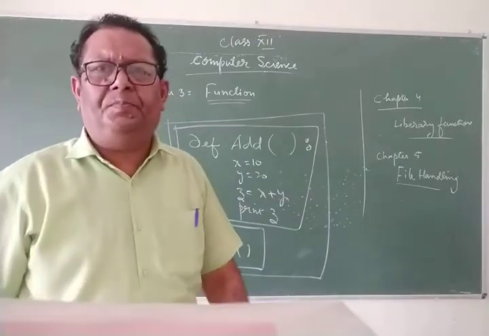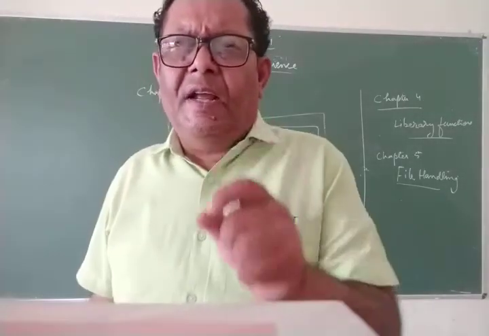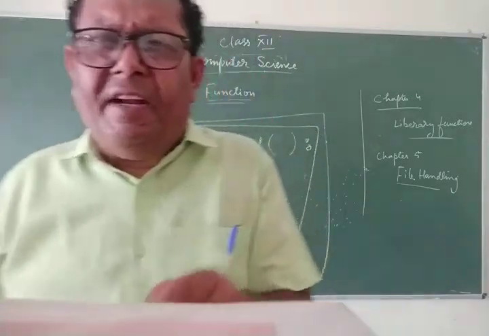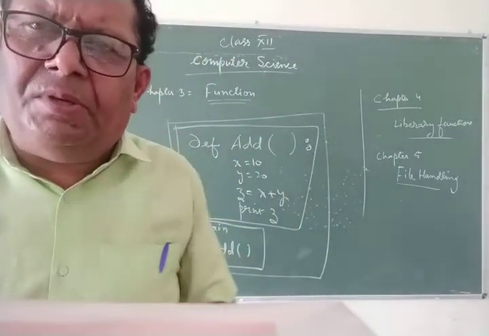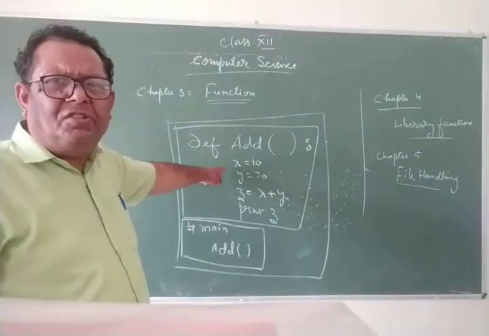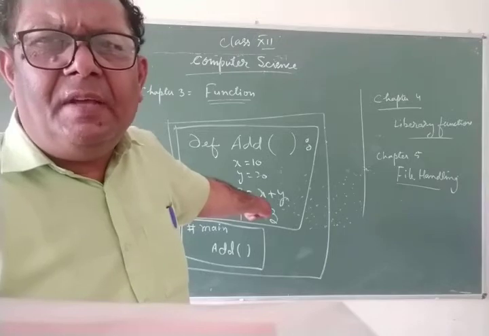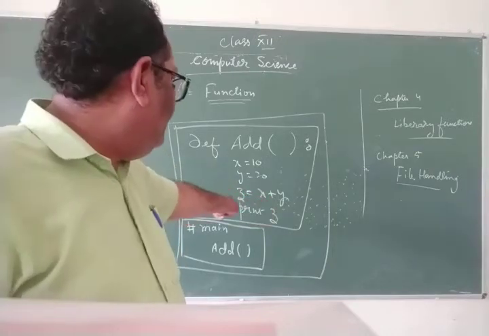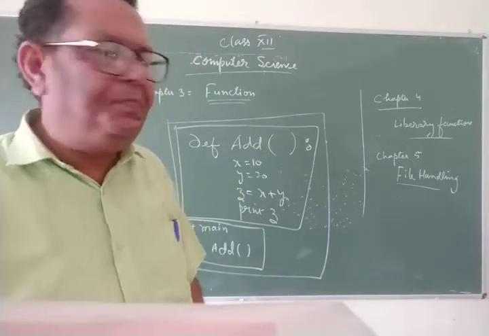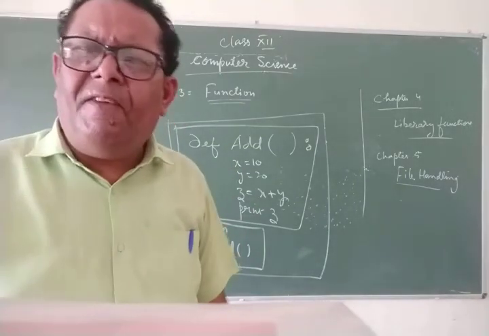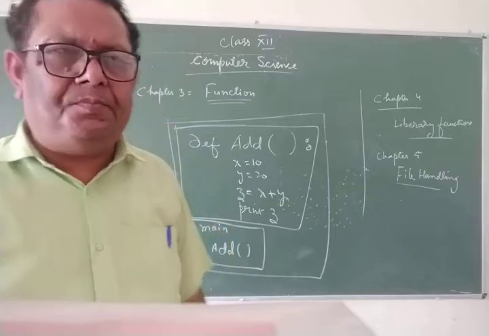Two functions are there. So in the function def, what I did, I defined a user-defined function called add, and I wrote those statements which are required to find the sum of two numbers. The first statement x equals 10, y equals 20 is the input statement, then z equals x plus y is the process statement, then print z is the output statement. So these four statements will get executed when the function definition is called.